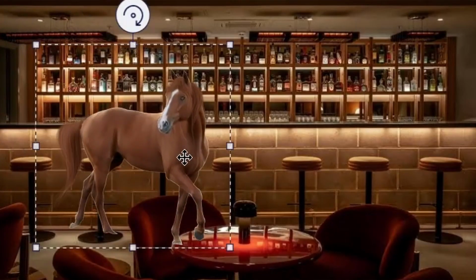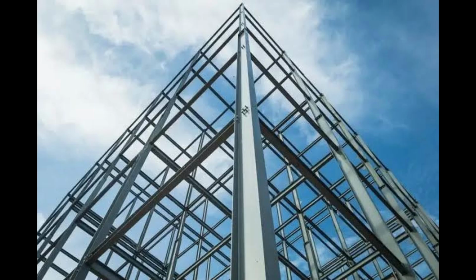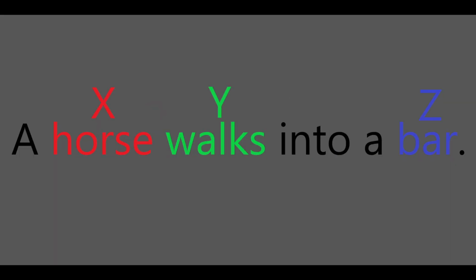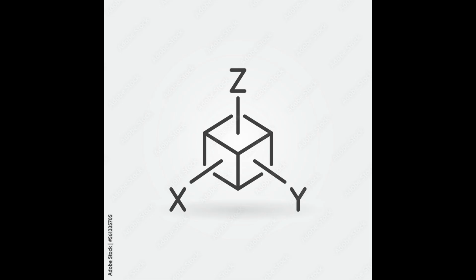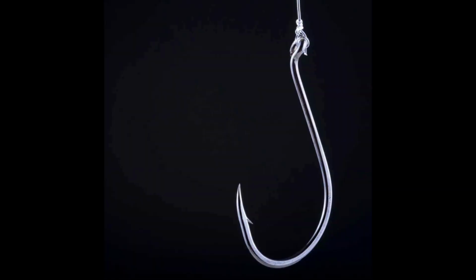A horse walks into a bar. Now I can hear all of you collectively facepalming, but it follows the structure that I have set up pretty well. A horse, X, walks into, Y, a bar, Z. The XYZ is there in clear-cut form, but the joke isn't finished. This is only the hook of the joke.